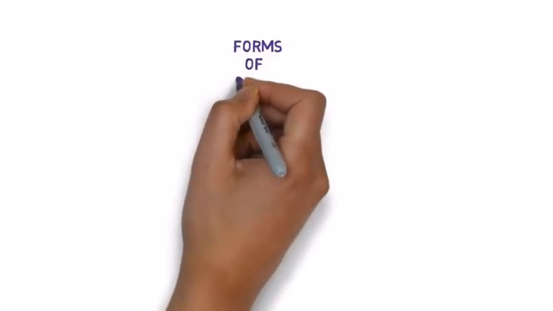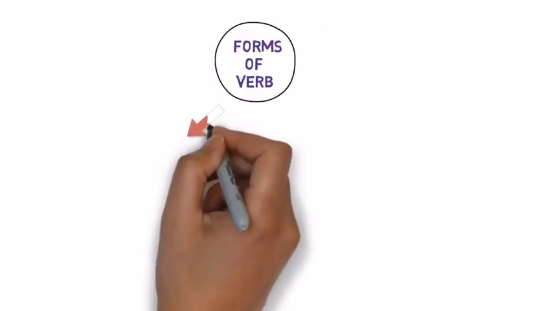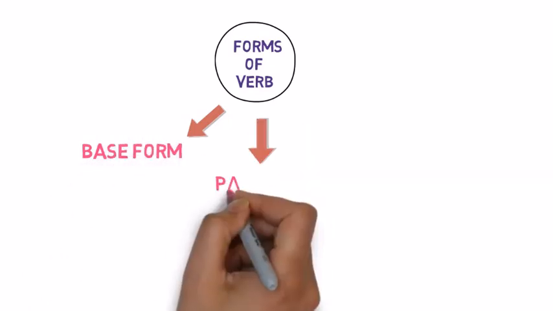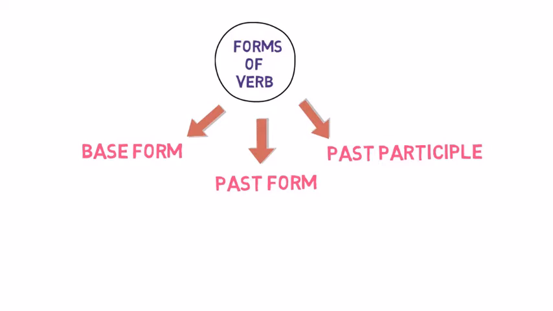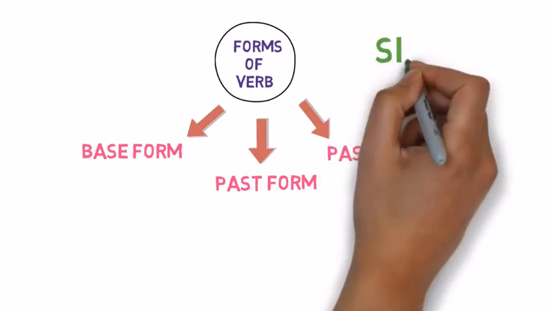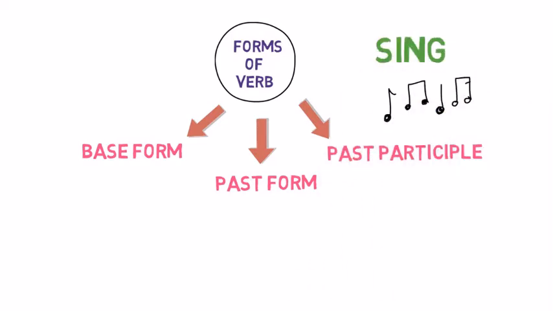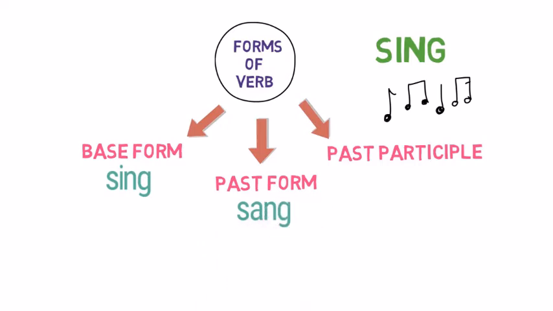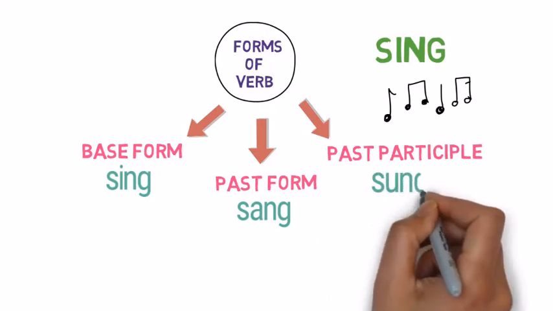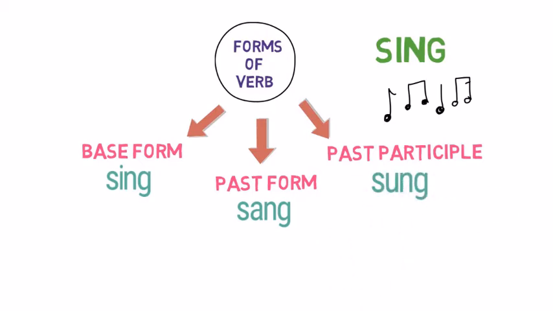Verbs are mainly divided into three forms: base form, past form and past participle form. Let's take an example of verb sing. The base form of sing is sing itself. The past form of sing is sang and the past participle form of sing is sung. Apart from these three main forms, there are two other forms.